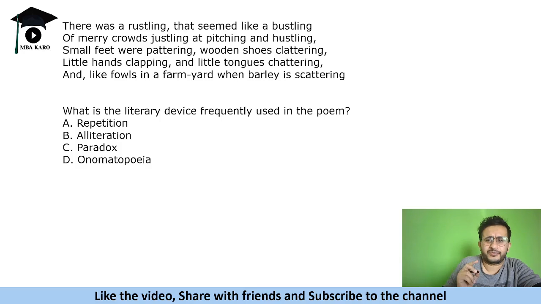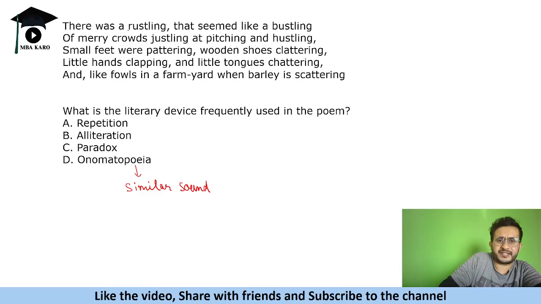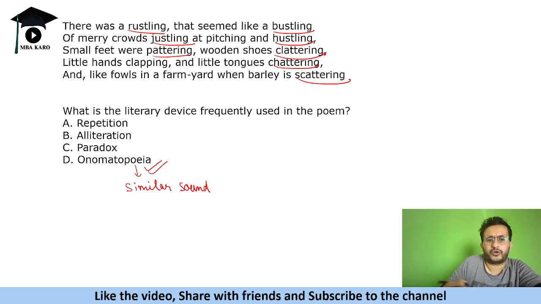Okay. Now, again, if you know these things, repetition is simply repeating of lines. Sometimes they repeat a line again and again. That is called repetition. Alliteration is the same letter being used multiple times. Paradox is a kind of irony. Onomatopoeia is where you have a similar sound and you relate to that sound. For example, if you see rustling, bustling, justling, hustling, pattering, clattering, chattering, scattering, this is called onomatopoeia.